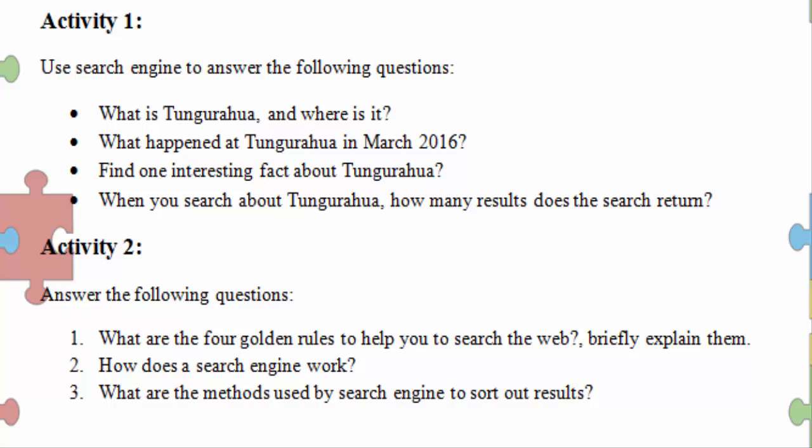Now there is activity 2. Answer the following questions. What are the 4 golden rules to help you to search the web? I have already told you what the 4 rules are. You need to write out those 4 golden rules and briefly explain them, okay? And the second question is, how does a search engine work? We have already discussed this in this chapter, so you need to write how the search engine works in detail. What are the methods used by the search engine to sort out the results? So you need to write all the methods which were described in this chapter.